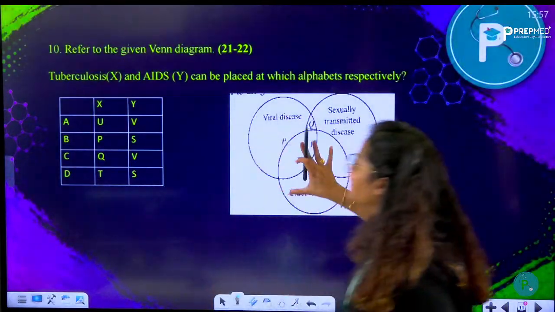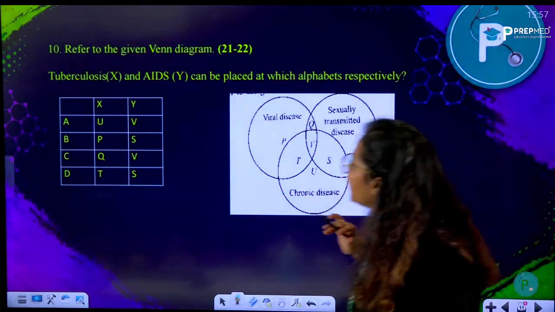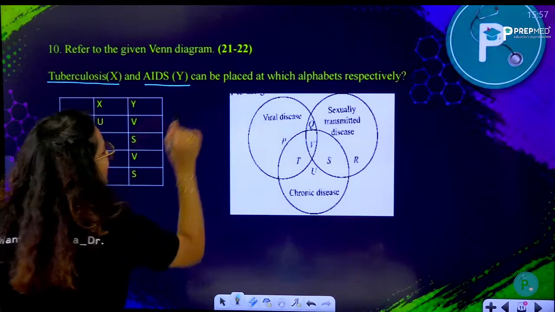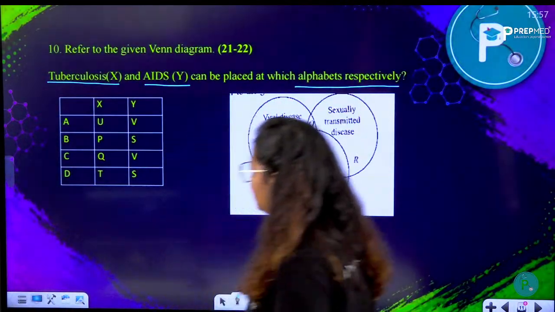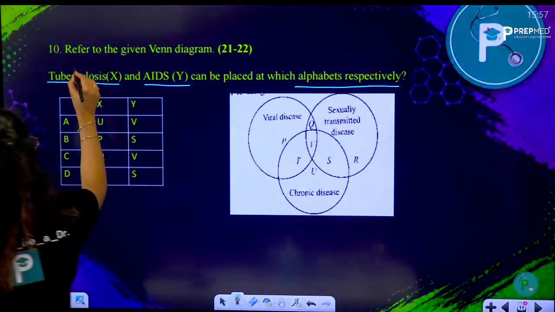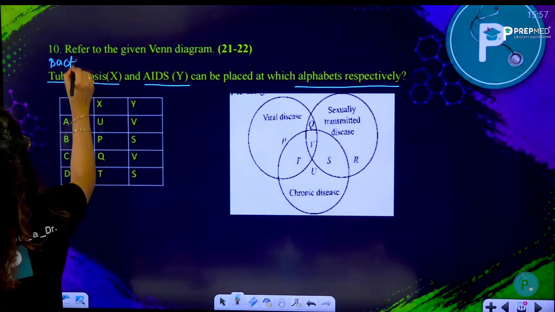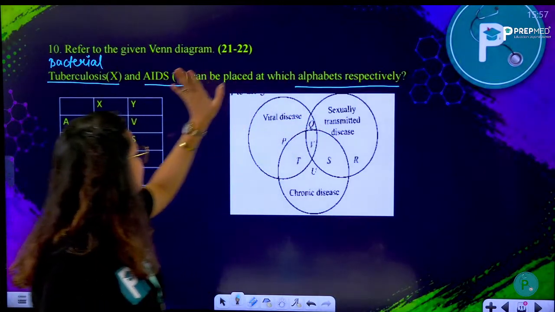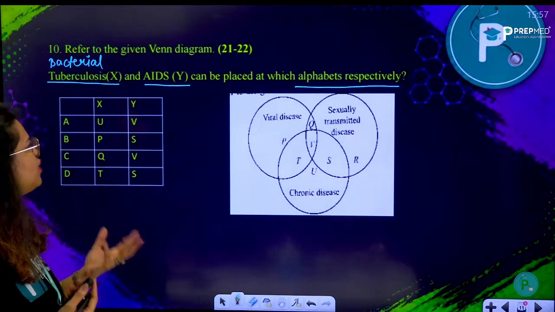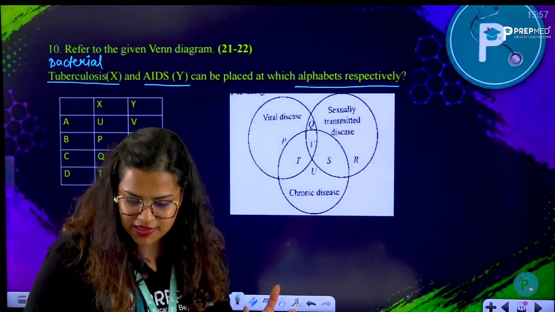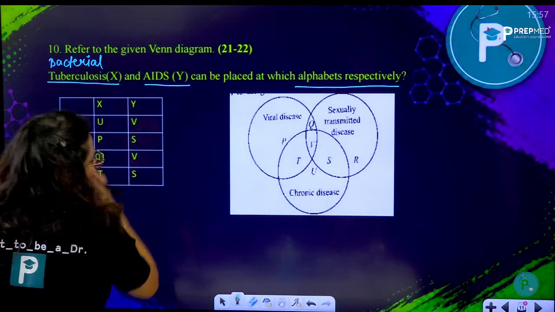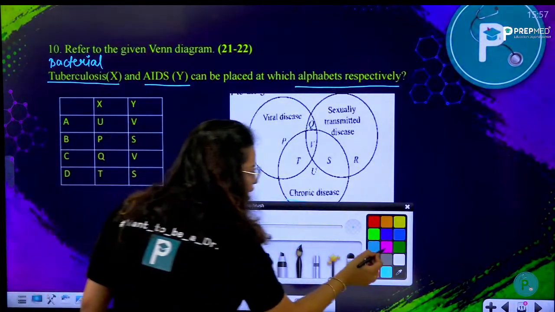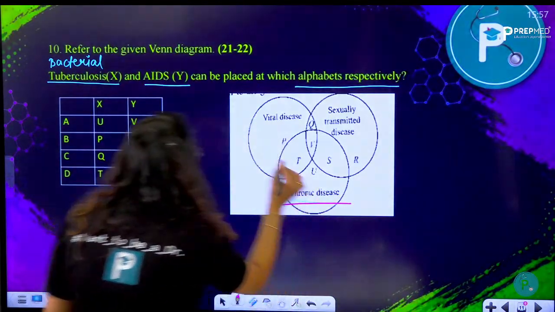Again, there is another Venn diagram given here. So in this Venn diagram, you have to find out tuberculosis as X and AIDS as Y can be placed at which alphabets respectively. So please remember that tuberculosis is a bacterial disease first of all. Okay, so bacterial disease. So let's see which of the following is showing this bacterial disease. None of them. But yes, this could be a chronic disease. Tuberculosis could be a chronic disease here. Right? Okay, so it is a chronic disease. Chronic disease means from a very long time, long lasting, a long effect, from a long time it is present here. So it could be U.